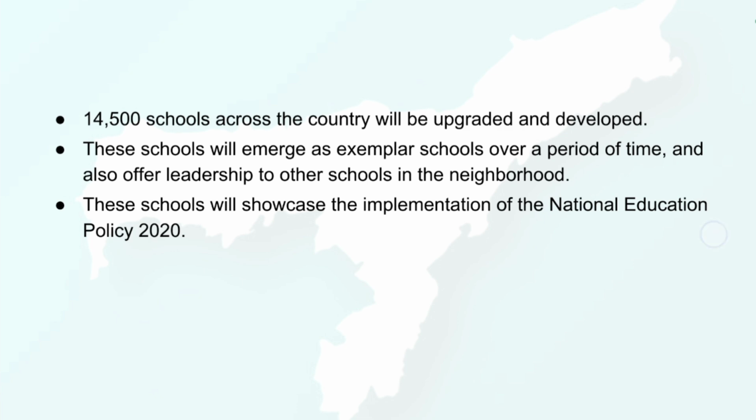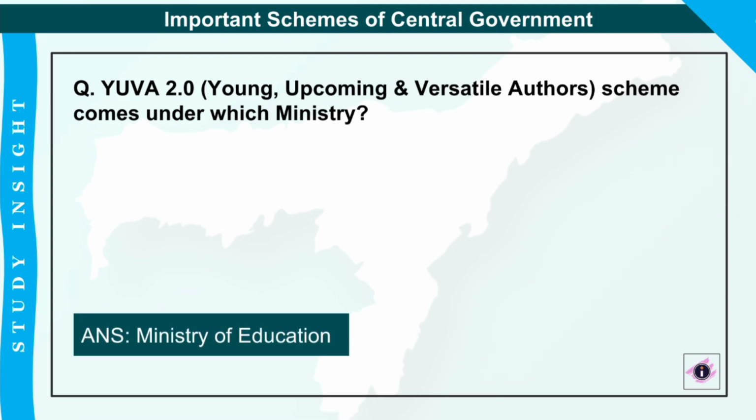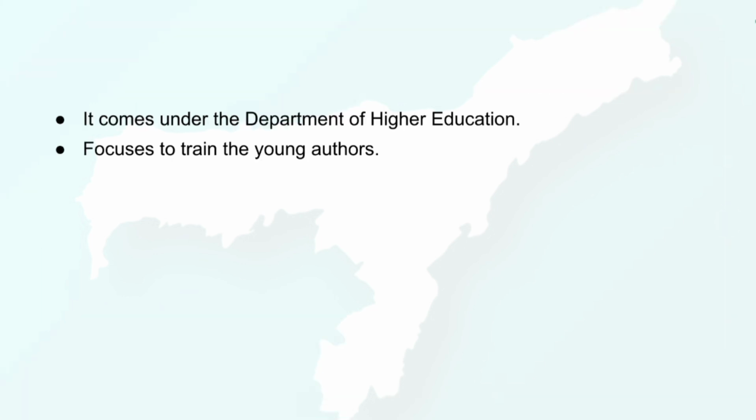Next one is Yuva 2.0, that is Young, Upcoming and Versatile Authors scheme, comes under which ministry? So again, this will be the Ministry of Education. It comes under the Department of Higher Education under the Ministry of Education, which focuses mainly to train the young authors, below the age of 30 years, right?